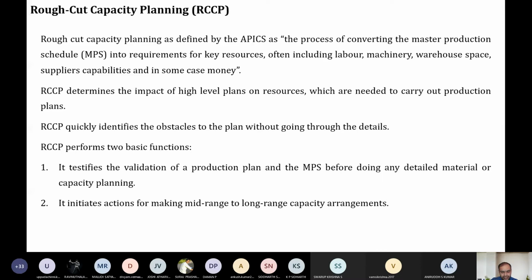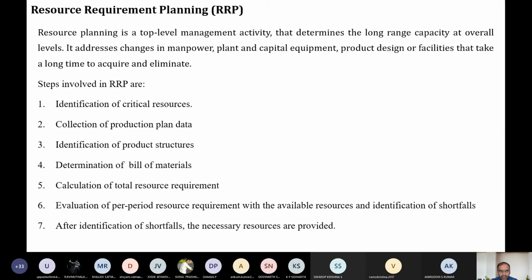To do this rough cut capacity planning, we have the master production schedule with us. This master production schedule will help us identify the right labor, machinery, what warehouse size is required, what space is required, who the promising suppliers will be, and how much money is required. So all these things can be prepared by rough cut capacity planning. That's very simple.